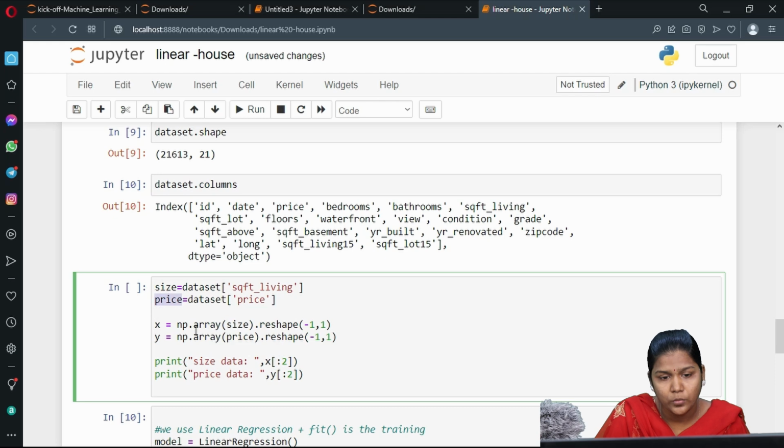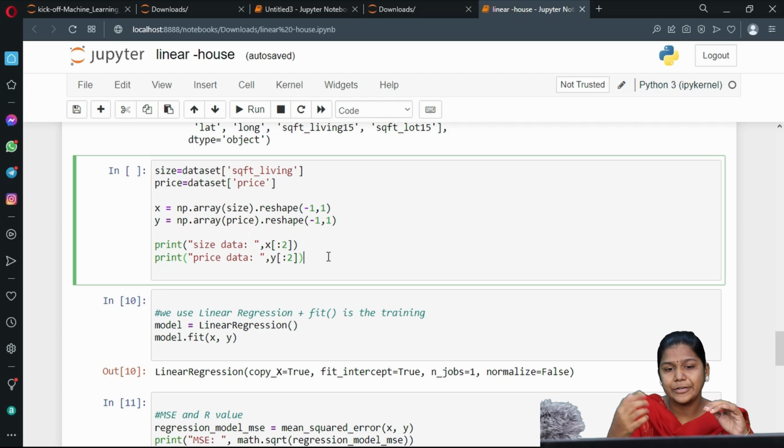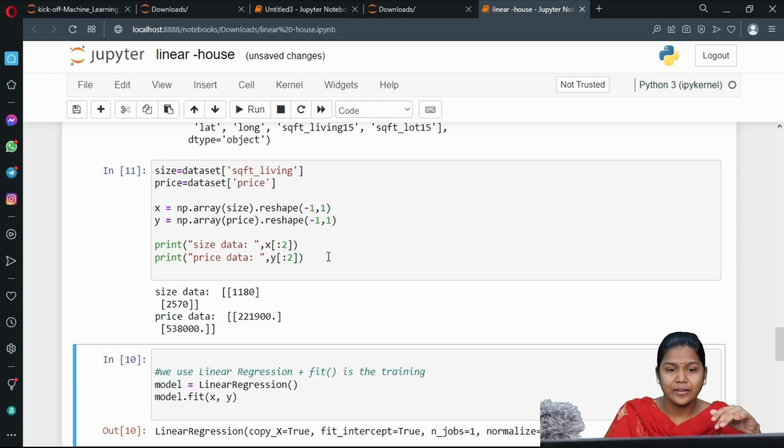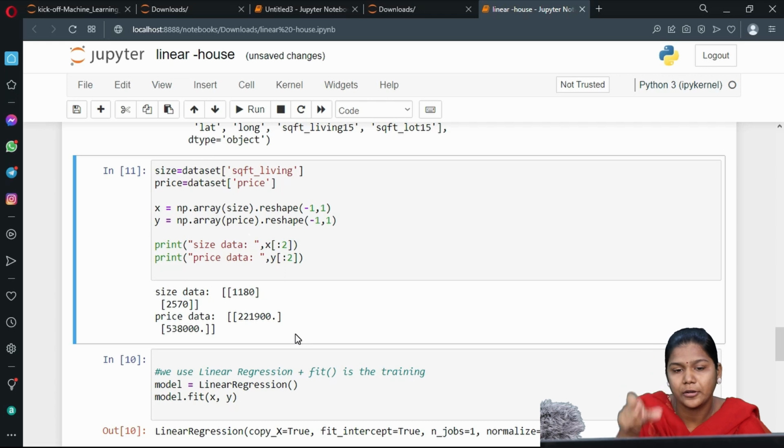Now what I am doing, I am reshaping the arrays of x and y, size and price information, with -1, 1. Now print this x of :2, y of :2. It means till the second row it should display the sizes of x and y. When we run, you can see here what is the price and what is the size. It has displayed the size and price data of those particular columns.